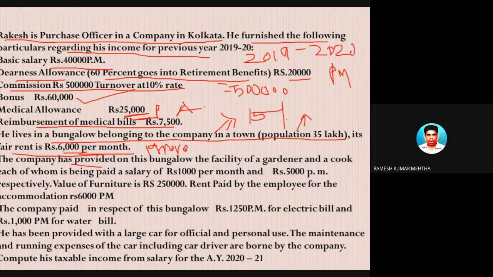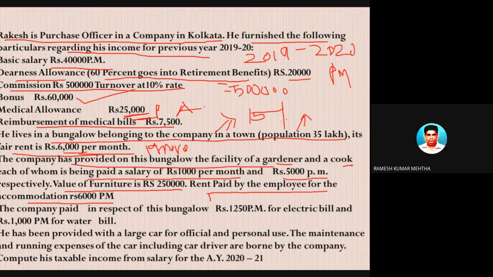Along with this bungalow, he has been provided with the facility of a gardener, cook, etc., and their salary is paid by the employer: 1,000 per month and 5,000 per month. Apart from these, the bungalow is furnished, and the value of the furniture is 2.5 lakh rupees. And last one, rent paid by the employee. This is a concessional rent. The employer is not providing free rent, but charging a nominal rent for this accommodation, which is 6,000 per month.